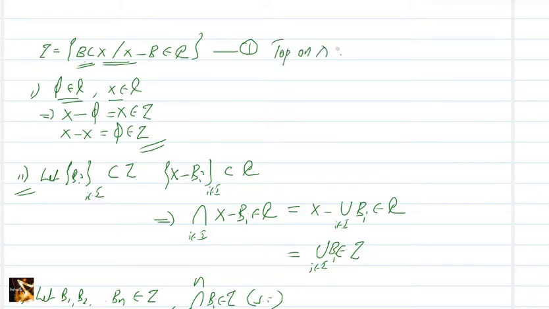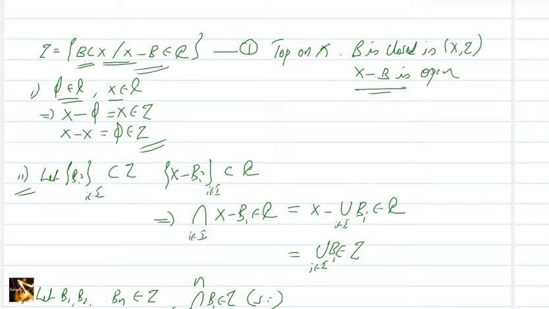Hence the tau we defined here is a topology on X. Now, what are the closed sets in this topology? A set B is closed in (X, tau) means its complement X minus B is open, so this coincides with the definition of tau.